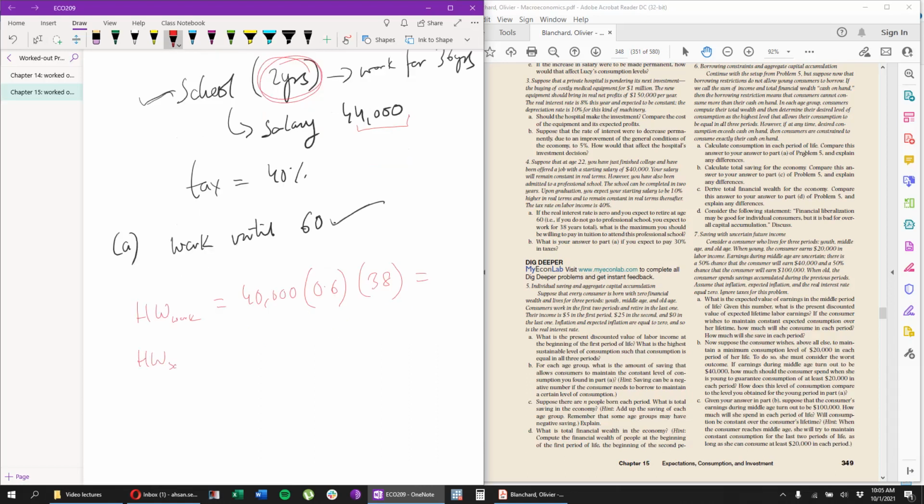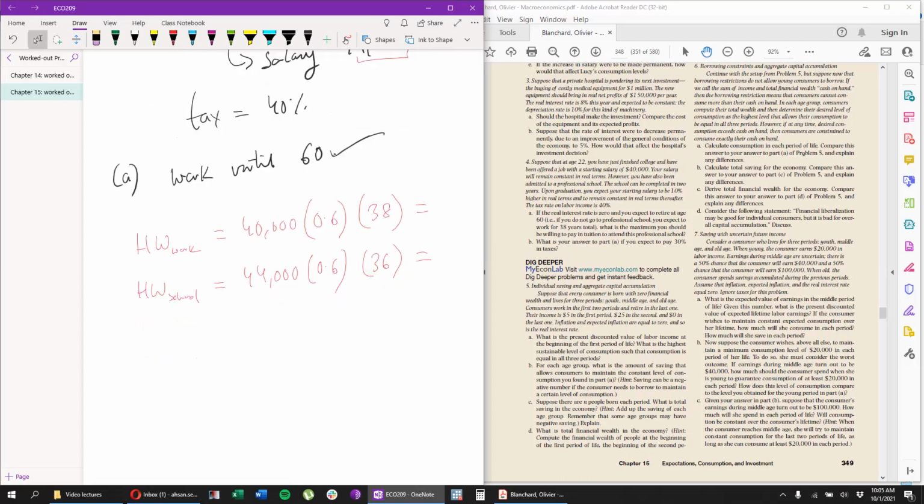Human wealth, if you go back to school and then work 2 years later, you will be earning 44,000. This is your disposable income. And now you will be working for 36 years because you've been in school for 2. And then you will find another figure, right? So what you want to do now is take your human wealth from going to school, and from that subtract the human wealth of working immediately. You've calculated those two figures here and here, and you get a number.